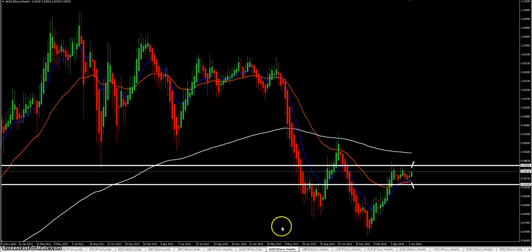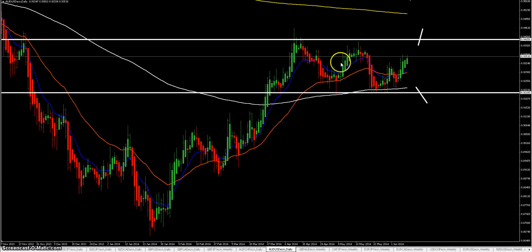Then Australian dollar USD. Here we have a range on the weekly, and on the daily the same range, so I'm waiting for a clear break of that area or that area.